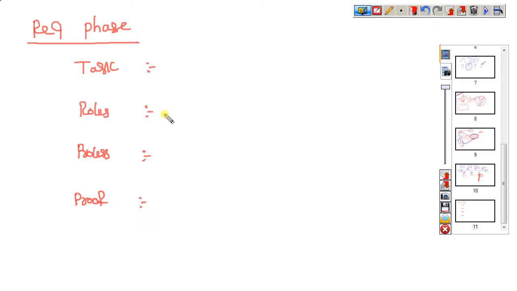Who will implement that work? Roles. How they can implement it is the process. Finally, what is the proof? That is the document, which we are calling the proof.